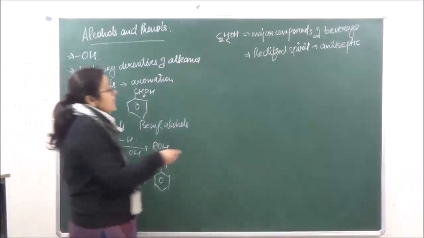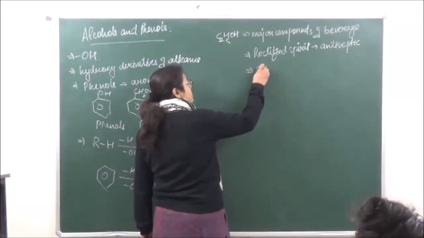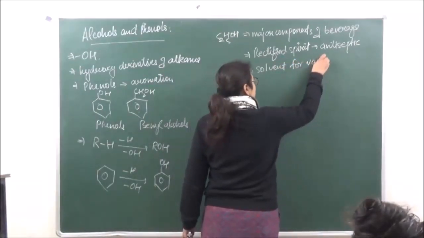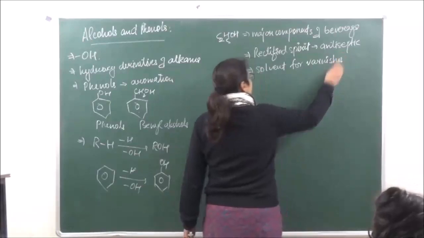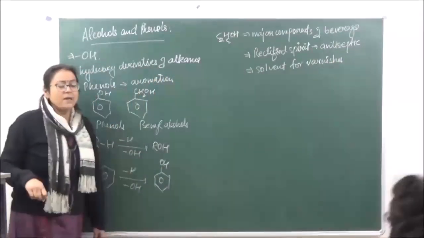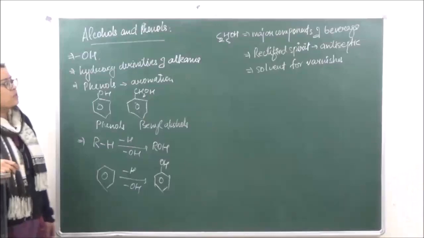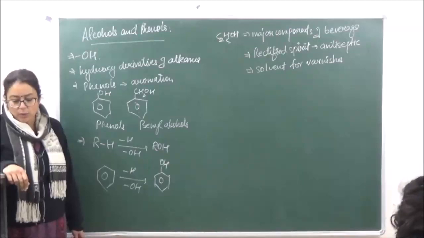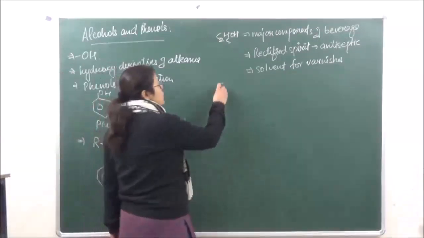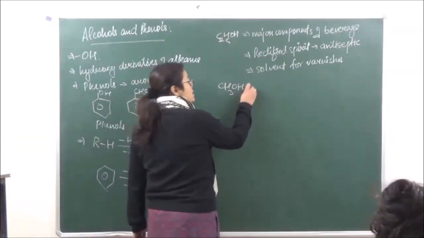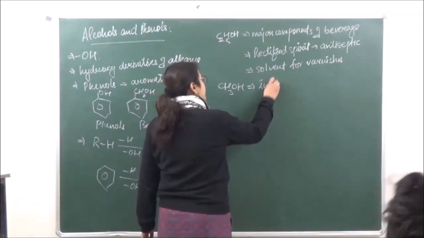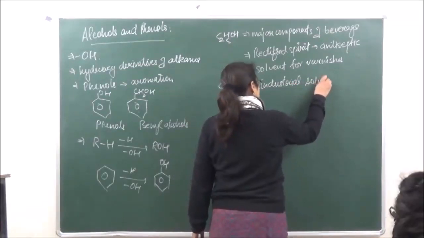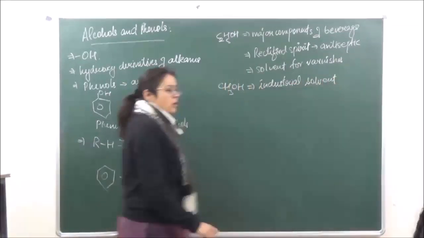Then it is also used as a solvent for varnishes or lacquers. Okay? Varnish is the shine which is given to all the wooden items, so to dissolve it, ethanol is used as a solvent. Then we are talking of CH3OH. This is used generally as an industrial solvent, okay?